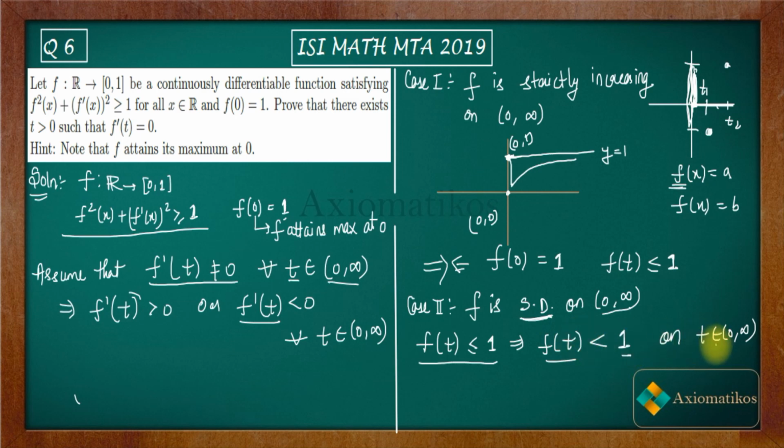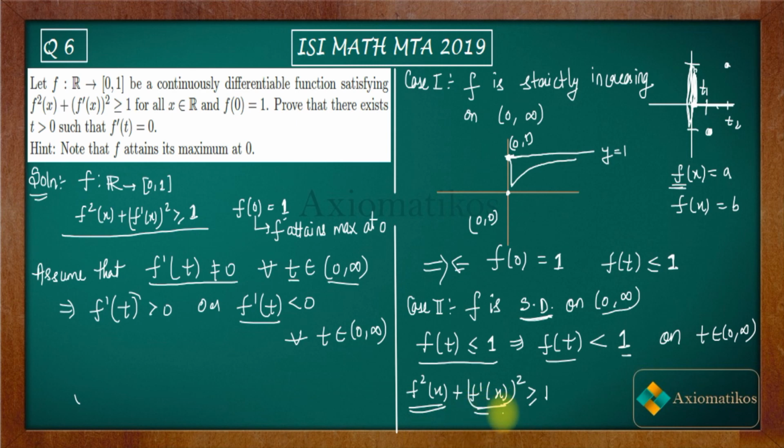So I am writing this. Now use this in the inequality. In this inequality, you have f square of x plus f dash square of x greater than or equal to 1. Your f of x is less than 1, which means its square will also be less than 1. So according to this inequality, f of x square plus f dash square, this quantity is less than 1.